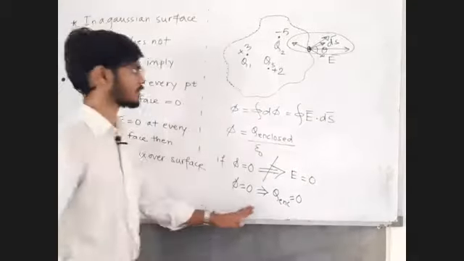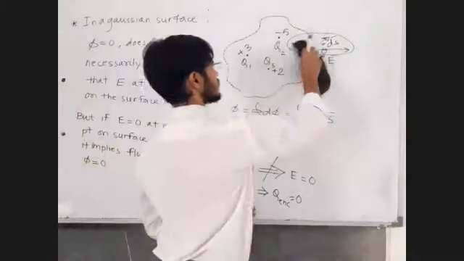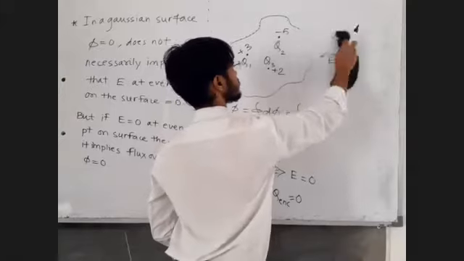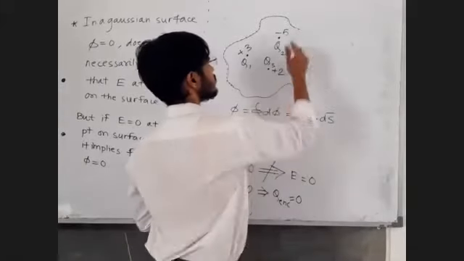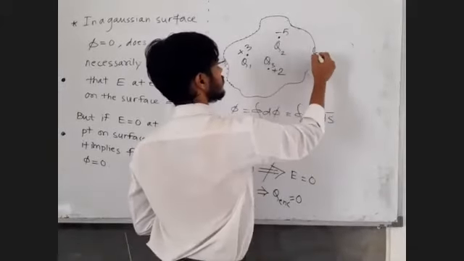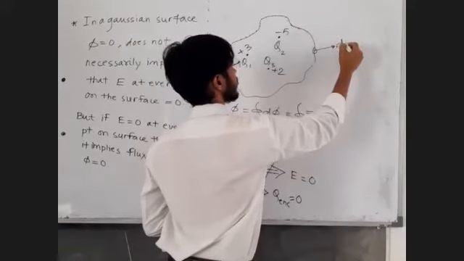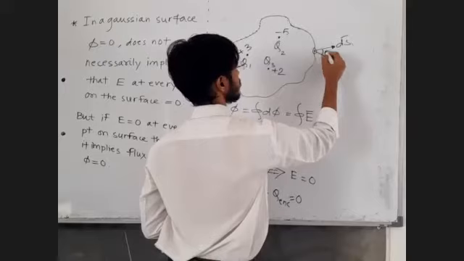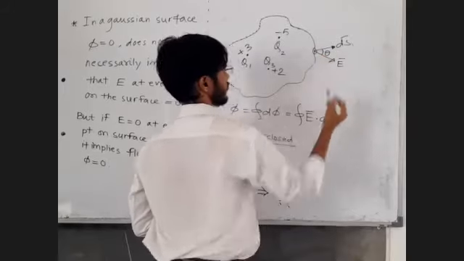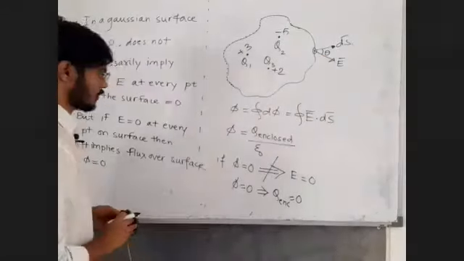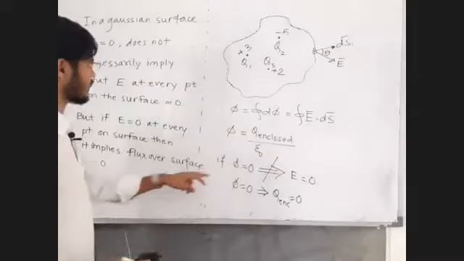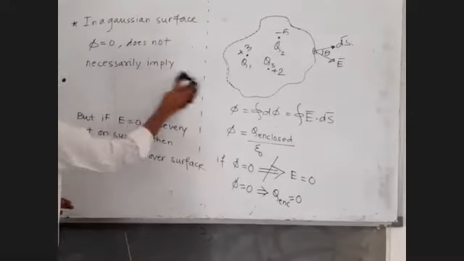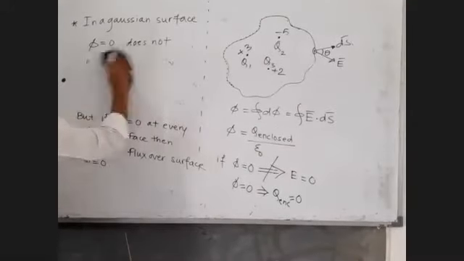Okay, hope you have written all these things. No need to erase this, keep it as it is. Some area vector ds bar, some electric field E bar at that point. Fine. Now next line I am going to write. These 4 lines we have discussed.